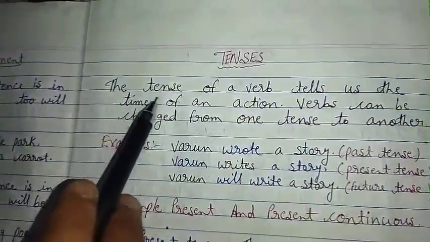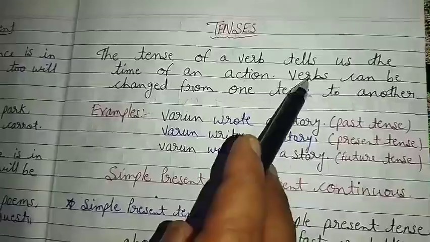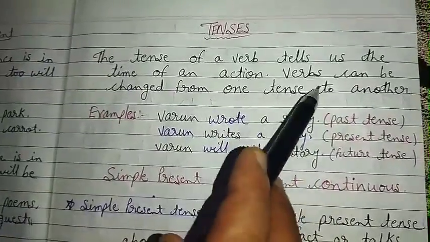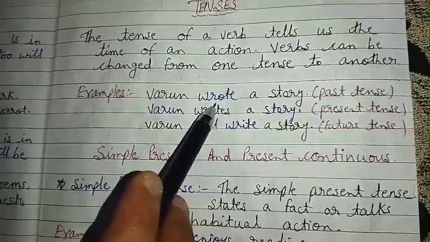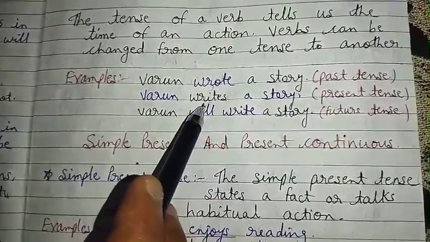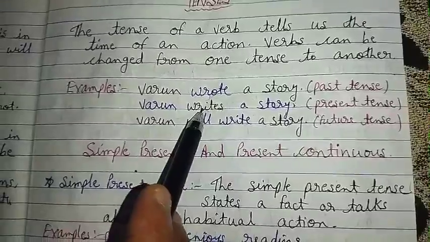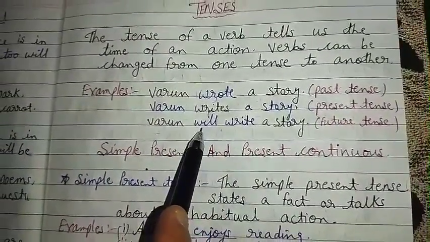Tenses. The tense of a verb tells us the time of an action. Verbs can be changed from one tense to another. Examples, Varun wrote a story. Wrote, the verb is in the past tense. Varun writes a story. Writes, the verb is in the present tense. Varun will write. Will, so it is in future tense.